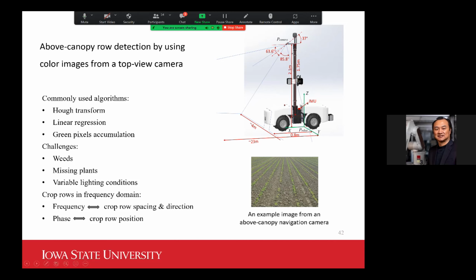We converted the image into the frequency domain, and then we take the whole image and try to find the patterns of those rows in the frequency domain. In this way, you are really taking the overall information of your image and discovering the row distribution without processing the image locally trying to find the crop rows. So that really enhanced the robustness of the row detection algorithm.